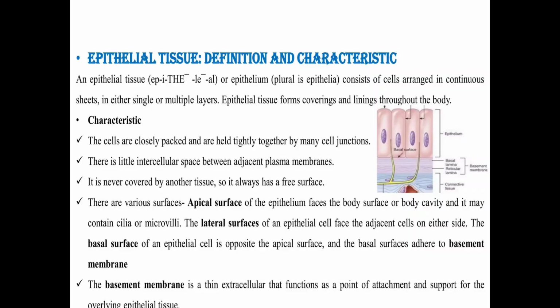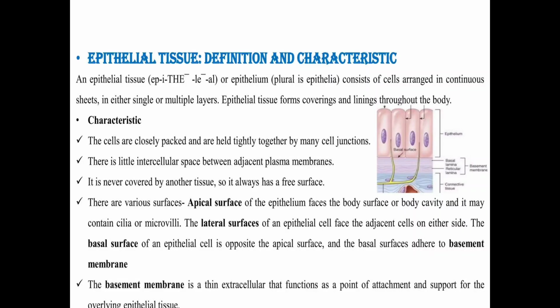It has specific characteristics. These cells are closely placed and held together tightly by many cell junctions. So these cells are closely packed, which means the cells adhere to each other with tight junctions. Next, there is little intercellular space between adjacent plasma membranes.